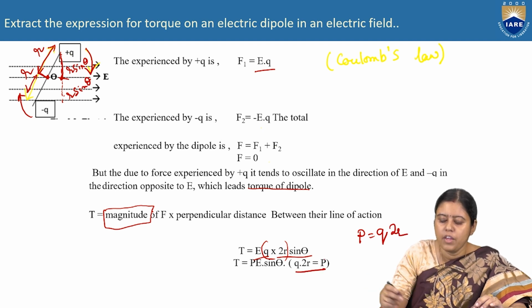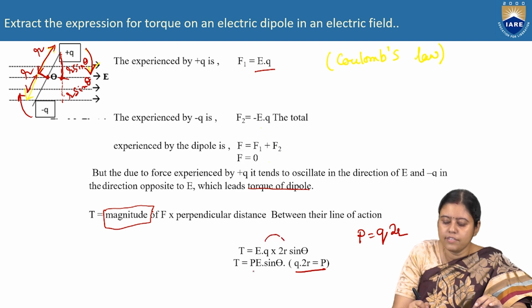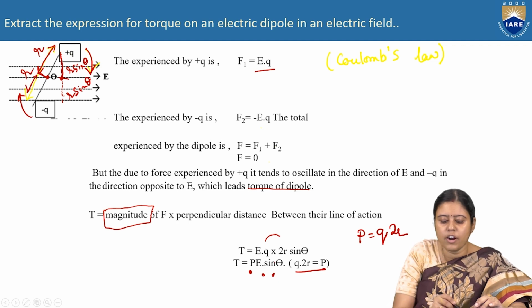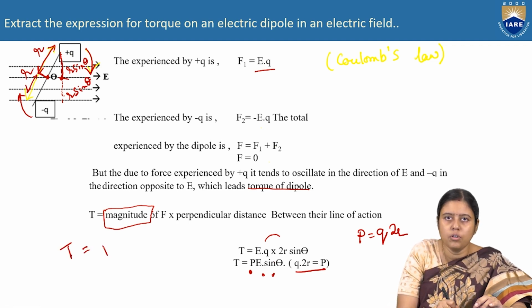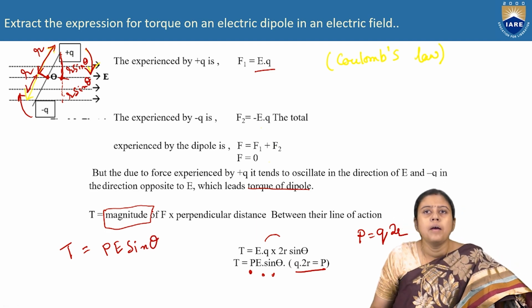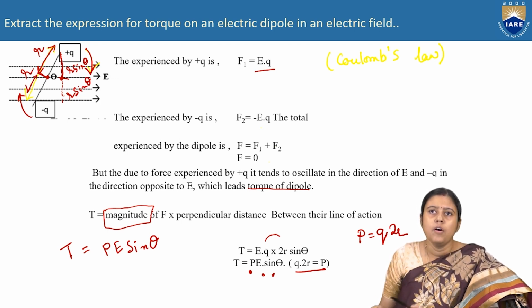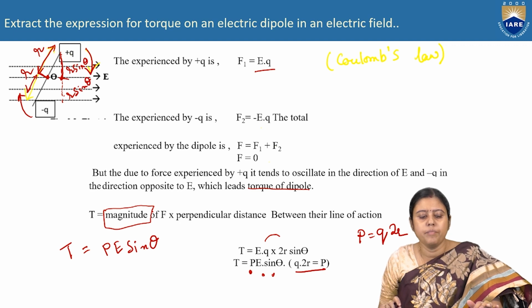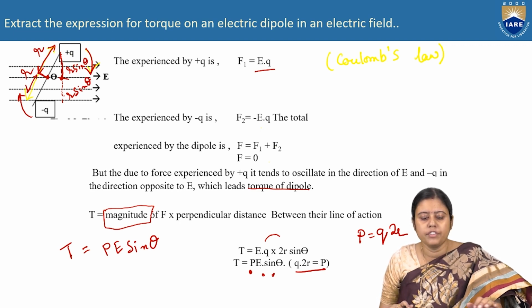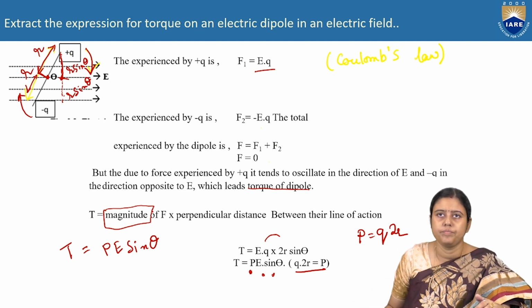So we can write Q into 2R as P, so the torque is P into E sin theta. Torque we got: T is equal to PE sin theta, where E is the field, P is the dipole moment, and theta is the angle between the field direction and the axis of the dipole.